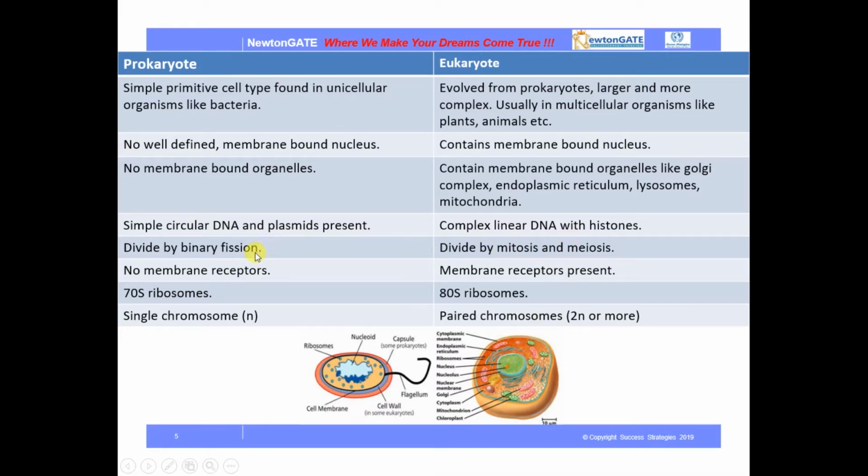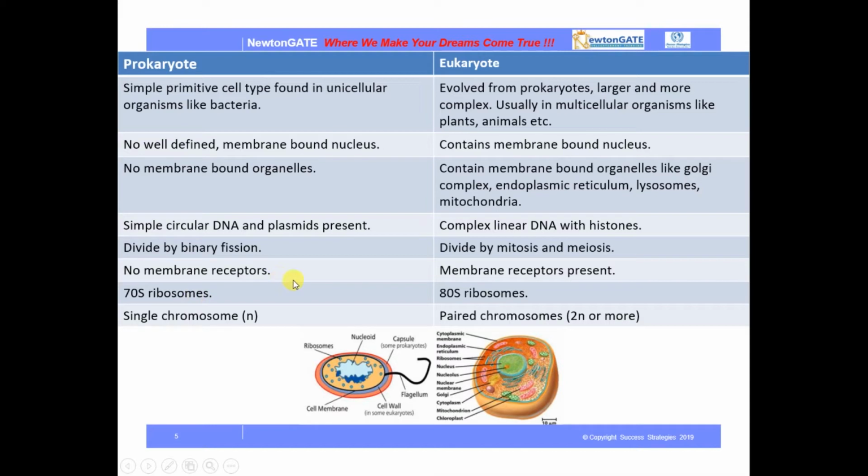And what about reproduction? Prokaryotes divide by binary fission, which is a type of asexual reproduction. But eukaryotes divide by mitosis and meiosis. So this is the difference of division in prokaryotes and eukaryotes.